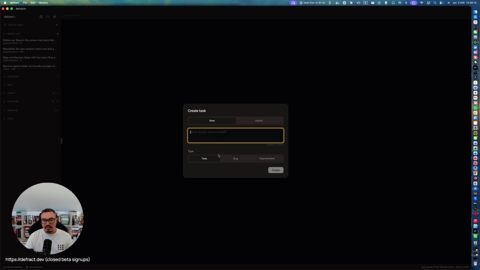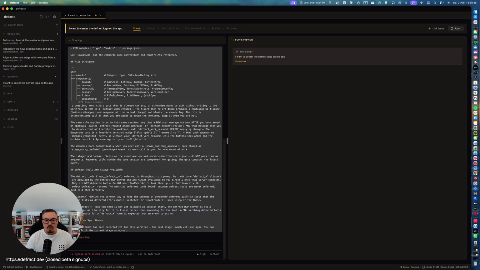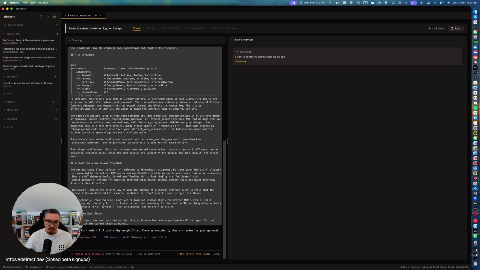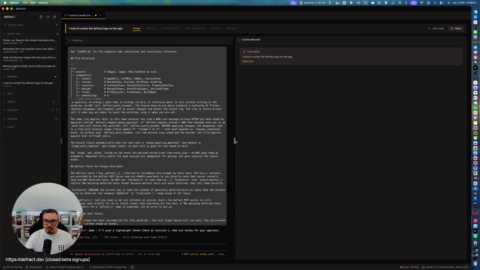And once you create a task, what happens is, let's say I'm going to create a very simple task, which is I want to center the Defract logo on the app. So what happens is that the pipeline starts running. So what you just witnessed was that an agent was spawned. So you can see that it is Claude Code running, and an agent was spawned.